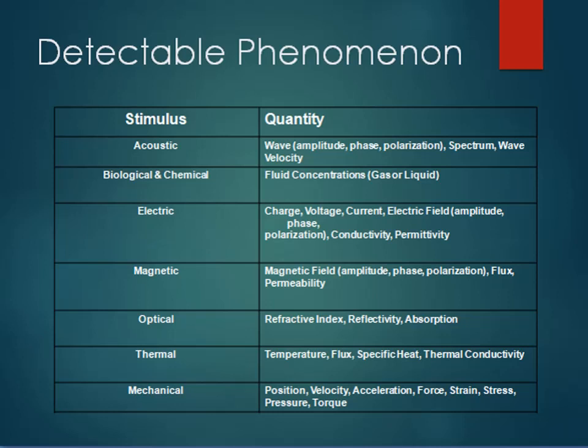Then electrical: charge, voltage, current, electrical field, etc. In magnetic, the magnetic field, like its amplitude, phase, polarization, etc. In case of optical, the refractive index, reflectivity, absorption, and in case of thermal, the temperature, flux, specific heat and thermal conductivity. And in case of mechanical phenomena, you can detect position, velocity, acceleration, force, strength, stress, pressure, torque, etc.